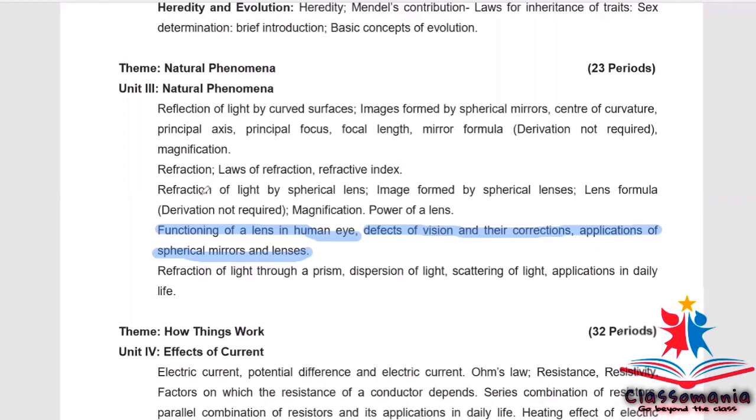Again, I am repeating, from unit 3 only, functioning of a lens in human eye, defects of vision and their corrections, applications of spherical mirrors and lenses have been deleted.